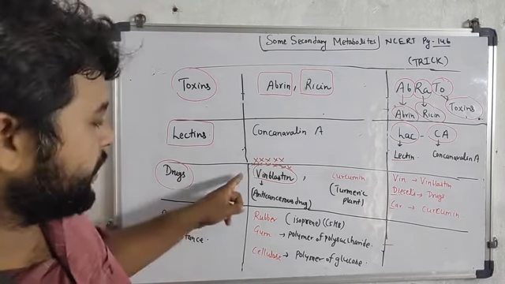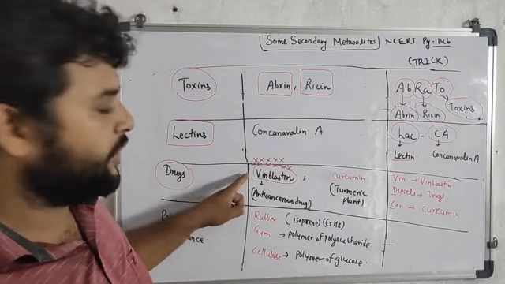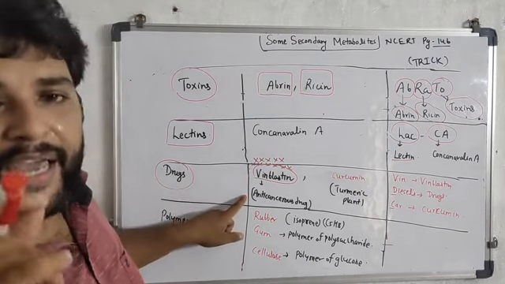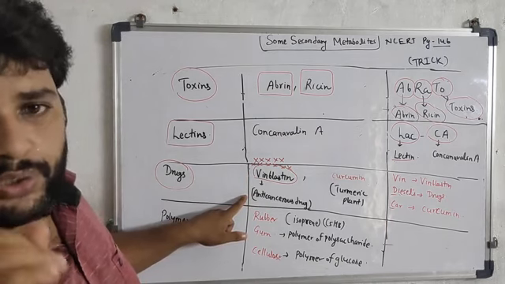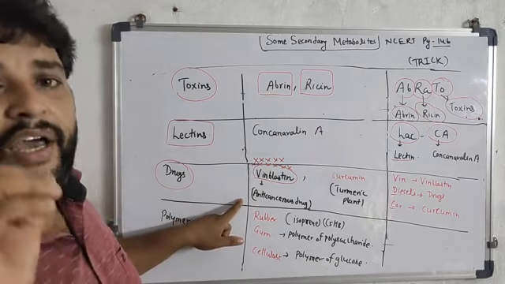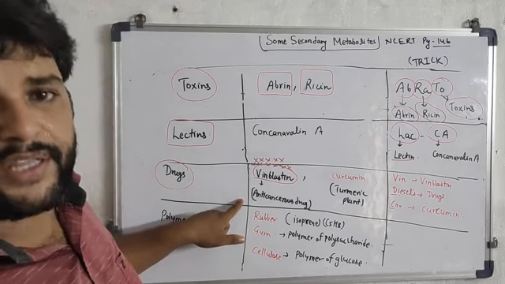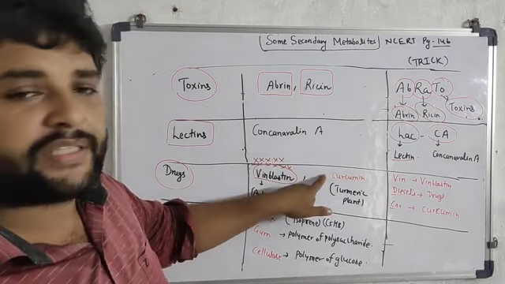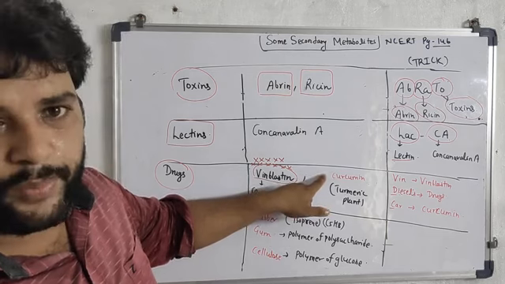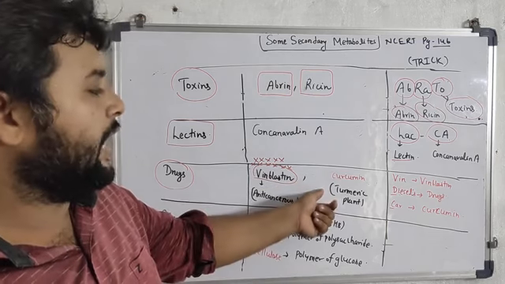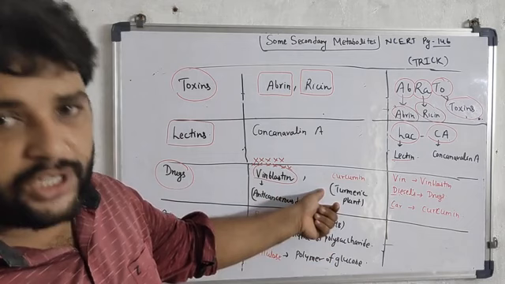This was the answer, vinblastine. Note this point, vinblastine is an anti-cancerous drug. It is used to treat cancerous cells. The second is curcumin, also a type of drug, obtained from the turmeric plant.